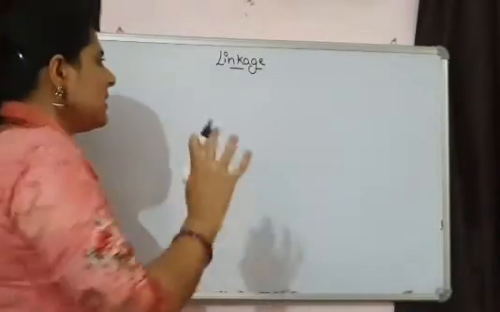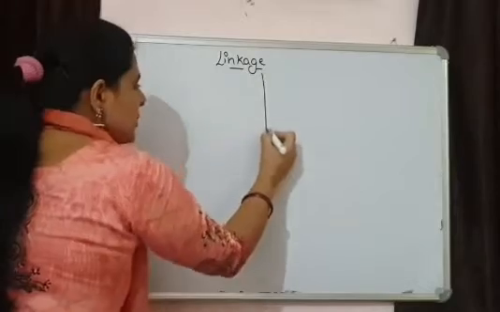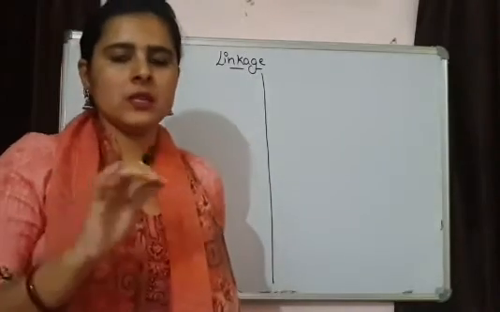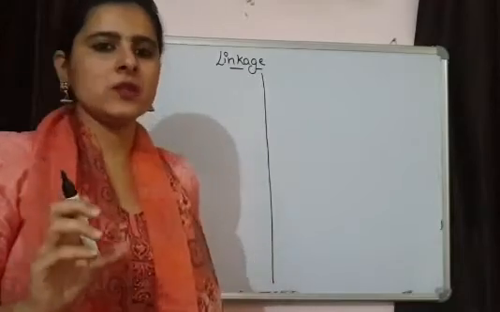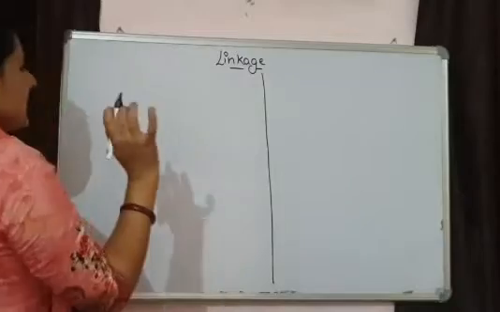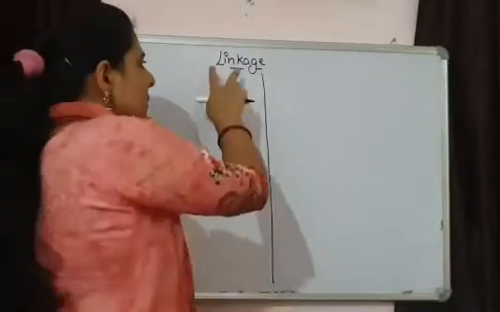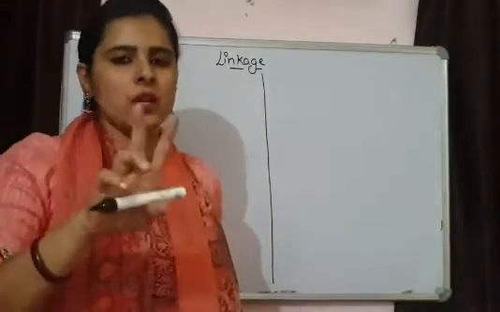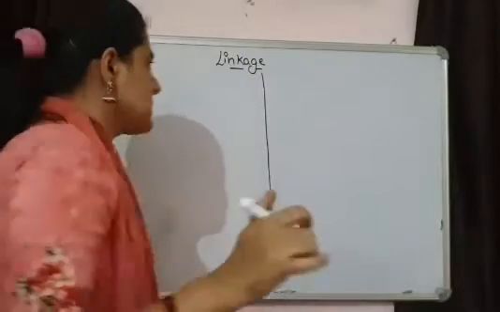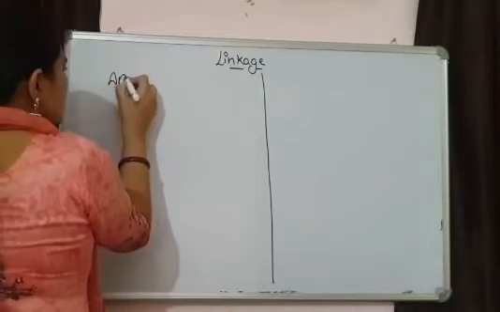We are just taking a normal example to distinguish between the result of a test cross of independent assortment and the result of a test cross of linkage. See, I am taking two genes. Obviously, when we are considering linkage, we are talking about two genes because linkage always happens between two genes.